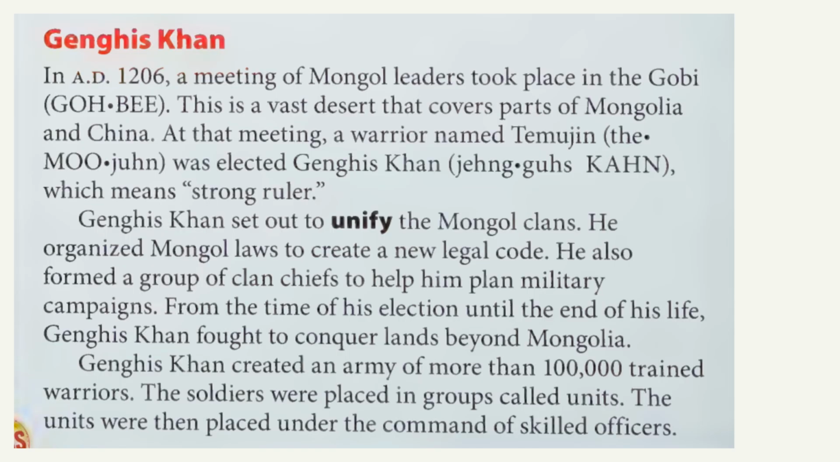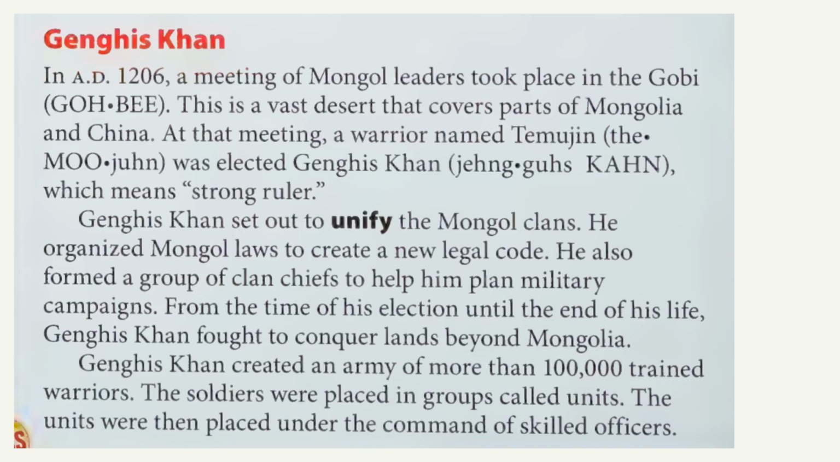In AD 1206, a meeting of Mongol leaders took place in the Gobi. This is a vast desert that covers parts of Mongolia and China. At that meeting, a warrior named Temujin was elected Genghis Khan, which means strong ruler. Genghis Khan set out to unify the Mongol clans. He organized Mongol laws to create a new legal code. He also formed a group of clan chiefs to help him plan military campaigns.